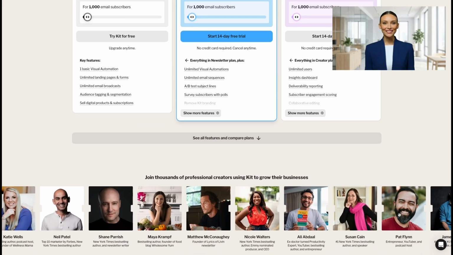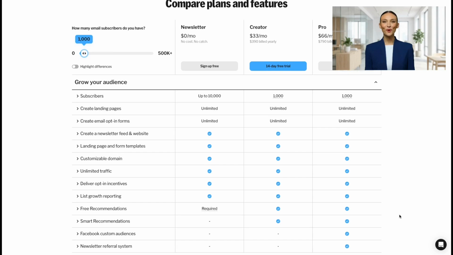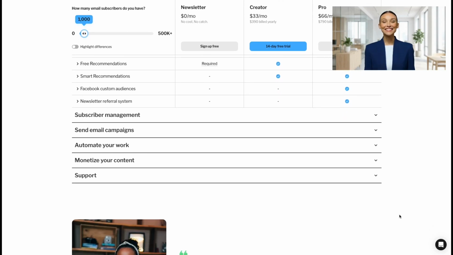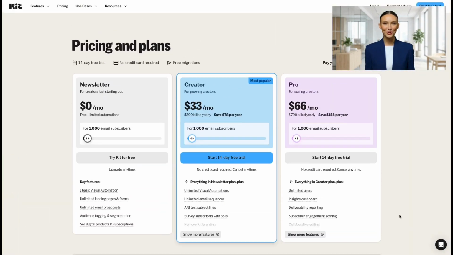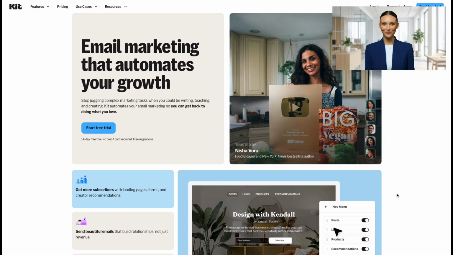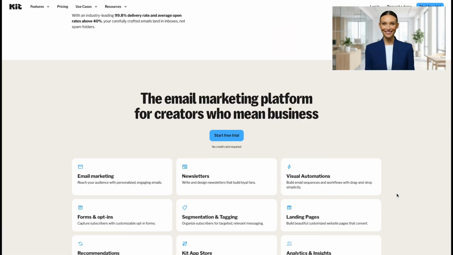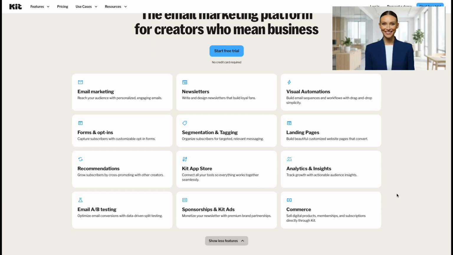HighLevel is the right choice if you run a marketing agency, manage multiple clients, or want to white label a SaaS product. Systeme.io is the right choice if you are launching your first business, want an all-in-one platform for free, or need funnels, email, and courses without a monthly subscription. Kit is the right choice if you are a creator, blogger, or newsletter writer who wants the most generous free plan in email marketing.